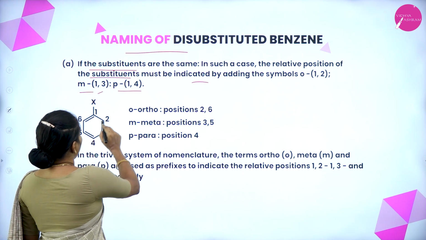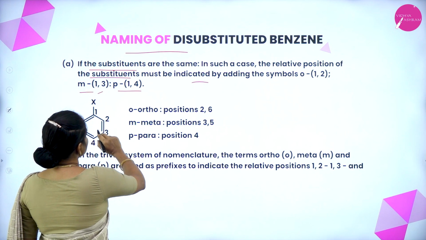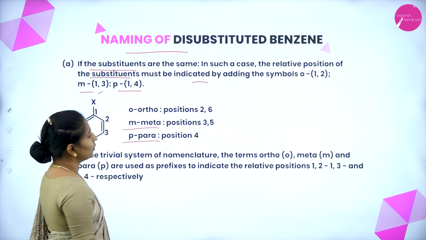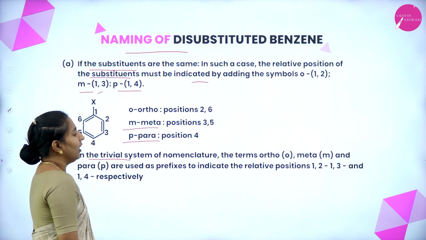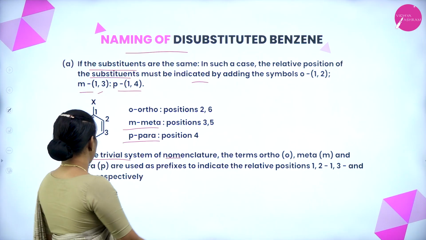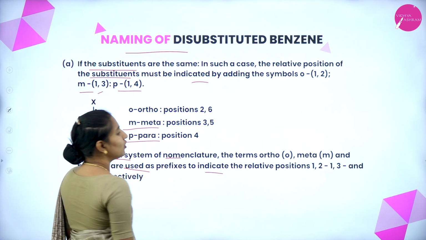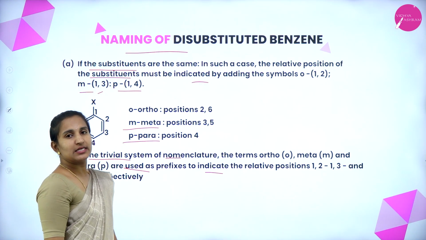This is the ortho position, 2 and 6, and this is the meta position, 3 and 5. This is the para position, 4. In the trivial system of nomenclature, the terms ortho, meta and para are used as prefixes to indicate the relative positions 1,2, 1,3 and 1,4 respectively.